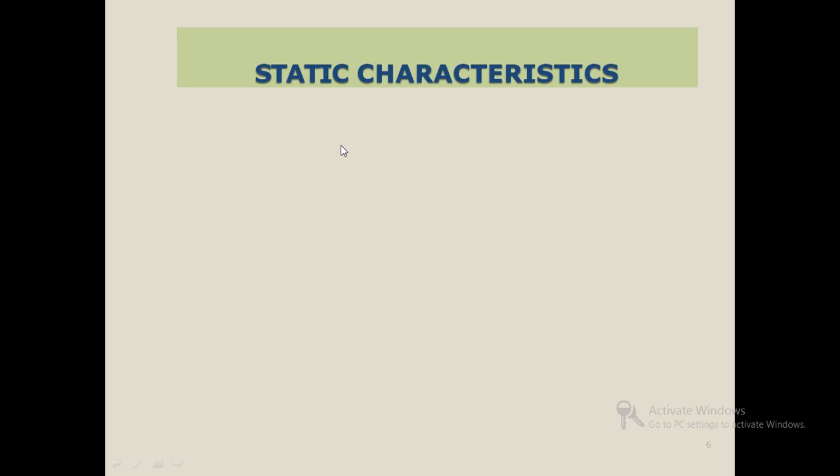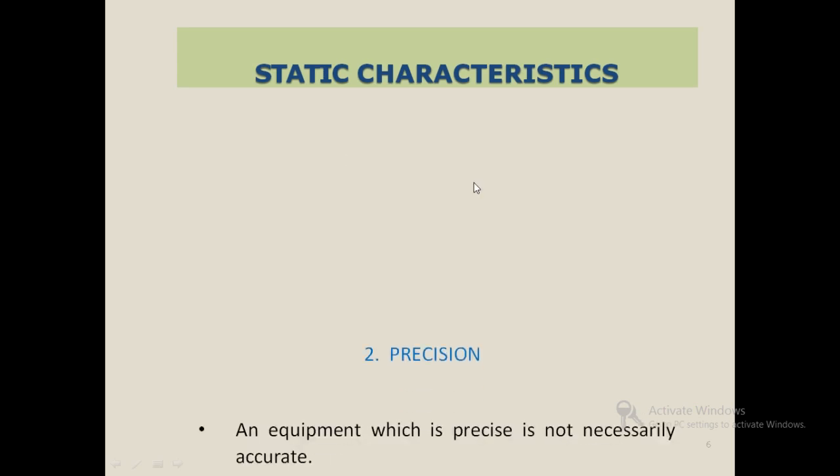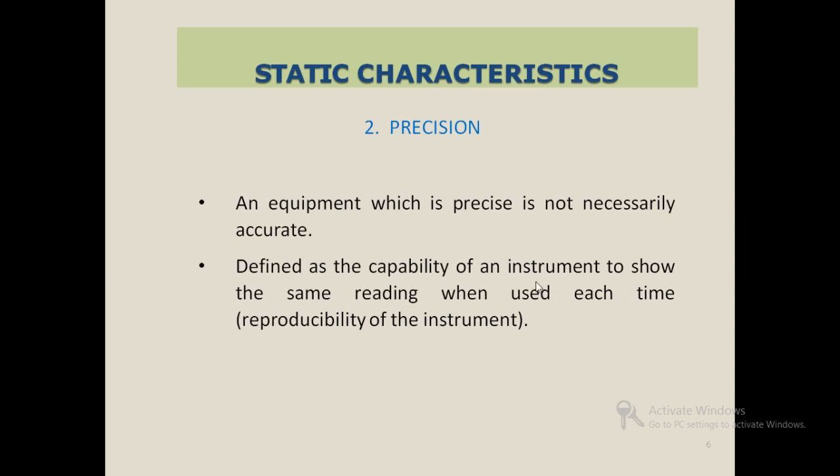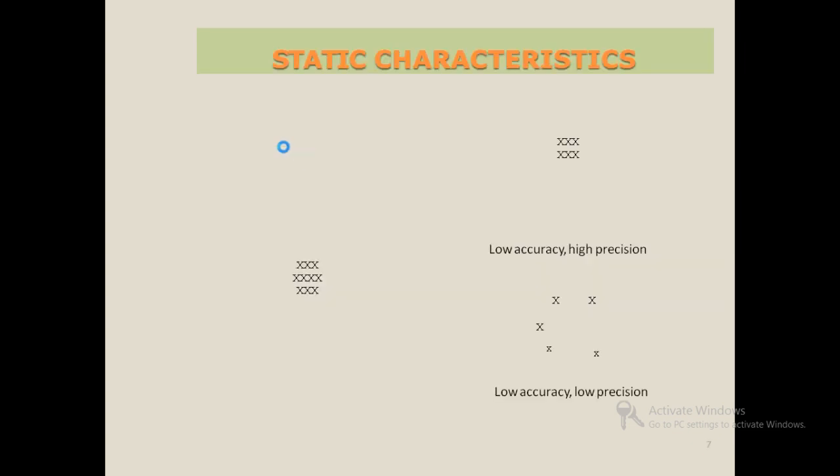Next one is precision. An equipment which is precise is not necessarily accurate. Precision is defined as the capability of an instrument to show the same reading each time it is used, that is, the reproducibility of the instrument.